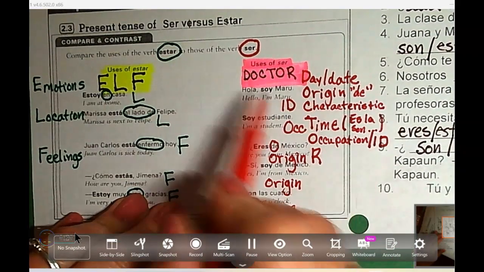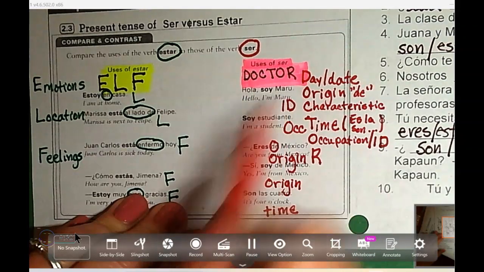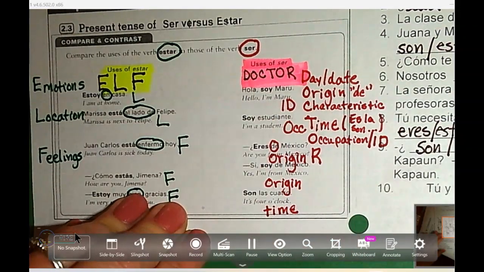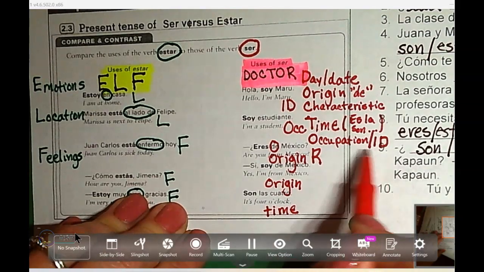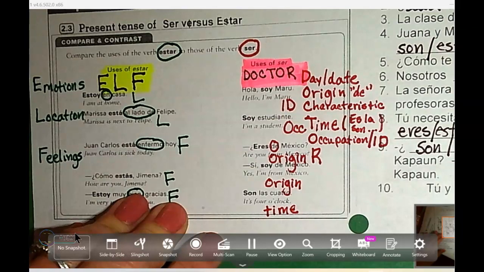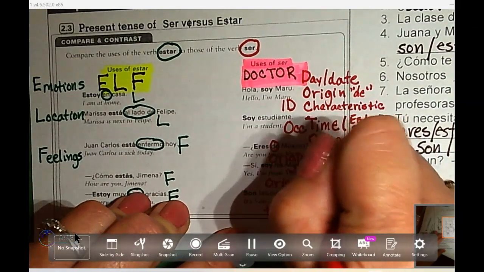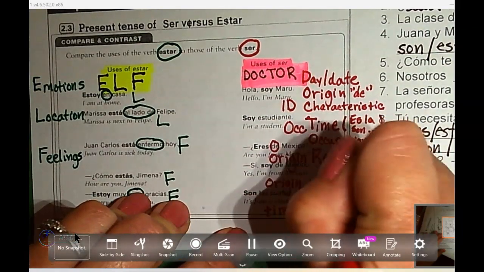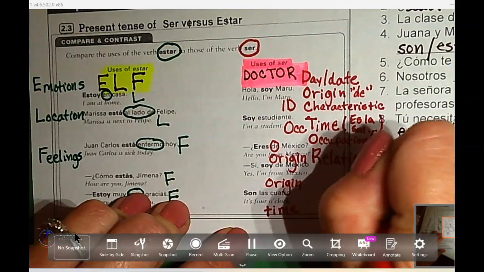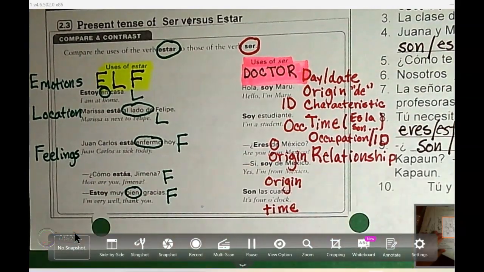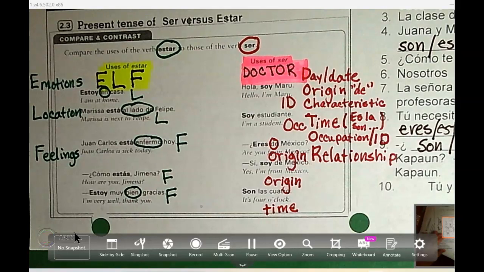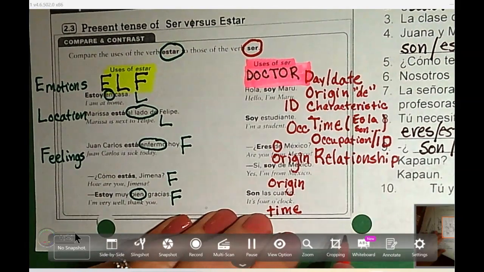Okay, I could say, soy maestra. I'm teacher. In Spanish, we don't say the in front of it. Soy estudiante. I'm student. Right? I'm identifying myself. And the last one is relationship. Now, relationship, I've always thought the R was not a good way to do this, but doctor helps us, right, to remember the acronym.